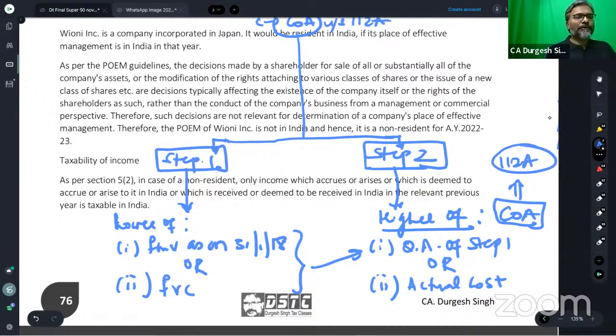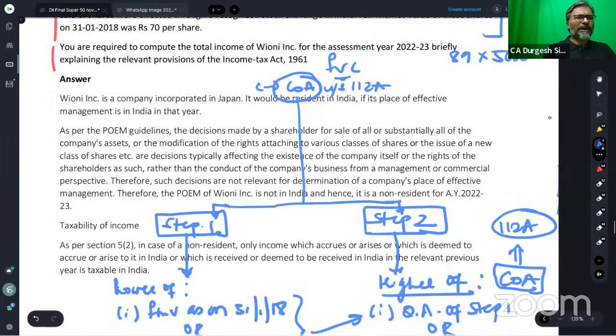Is that clear to all of you? Are all of you clear 100%, students? I hope every one of you is clear with this proposition. Shall we proceed? So this is how the cost of acquisition is worked out. Now I don't need to take you through it again. Let me take you to the next question.